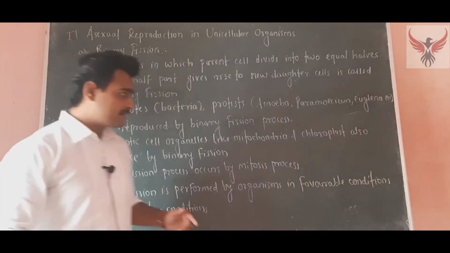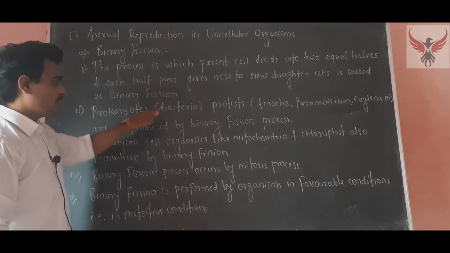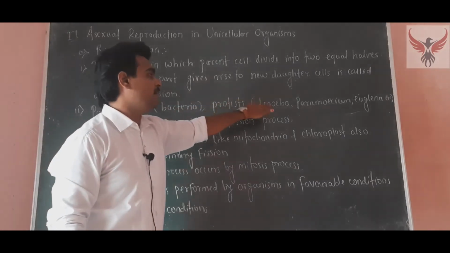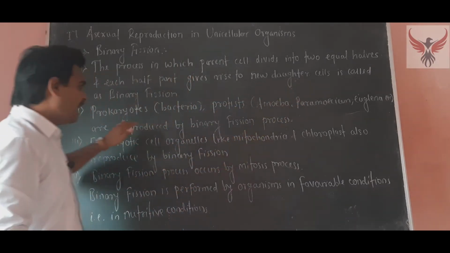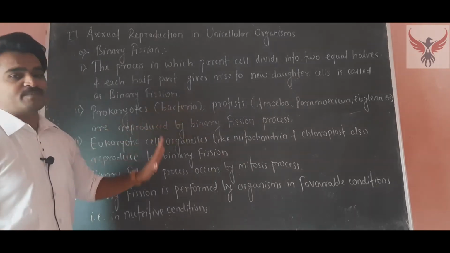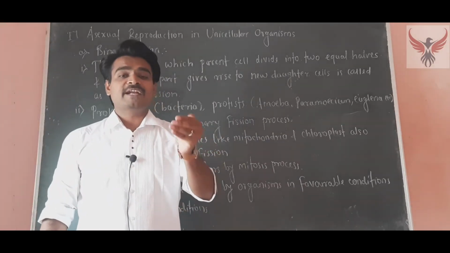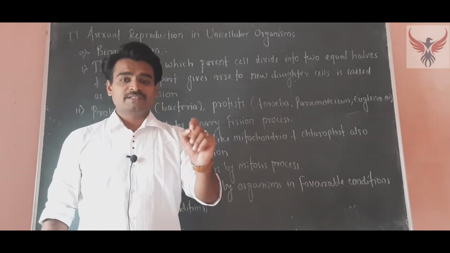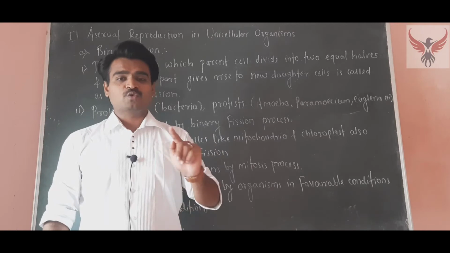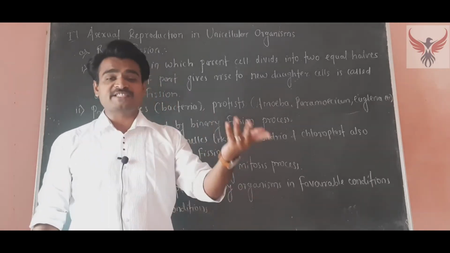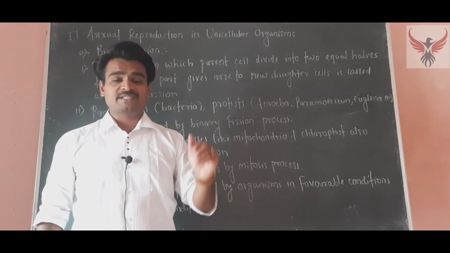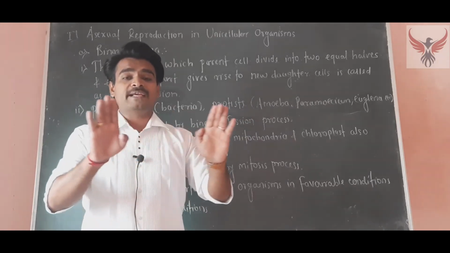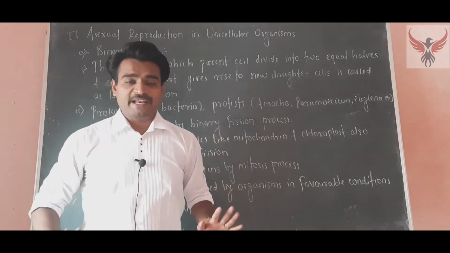The second point is that prokaryotes like bacteria and protists, such as amoeba, paramecium and euglena, reproduce by the binary fission process. These are examples of organisms that show binary fission. Prokaryotes are organisms in which the cell is underdeveloped.